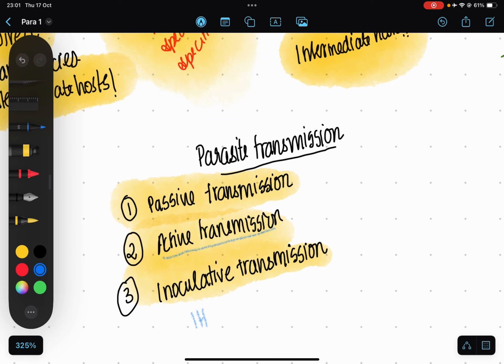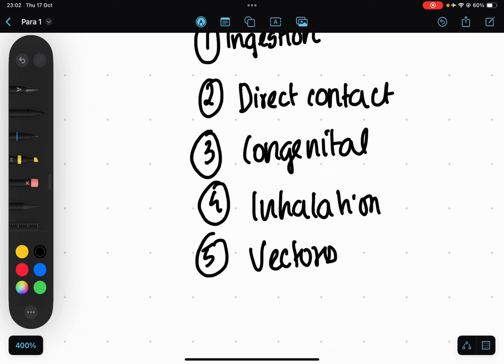It can be congenital, so from the mother to the fetus. It can happen via inhalation, so the dust will carry the infective stages of the parasite. It can happen via vectors that we just mentioned before, through the bite, where they bite and inject the parasite into the body.